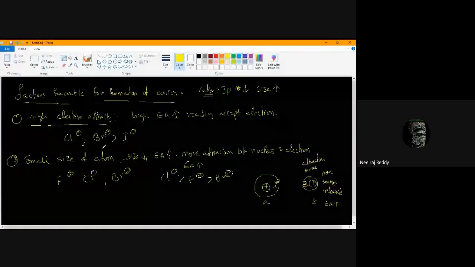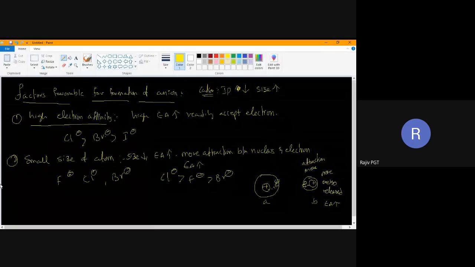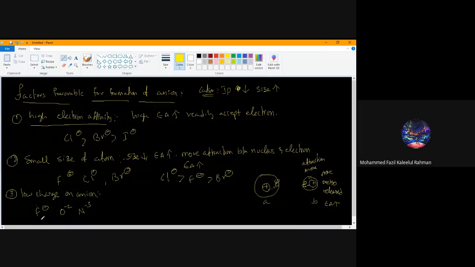Right. Next, one more factor is charge on anion: low charge on anion. Now F minus, O minus 2, N minus 3. Which ion can be formed easily, children? F minus can be formed easily. Why? Because I can add one electron.